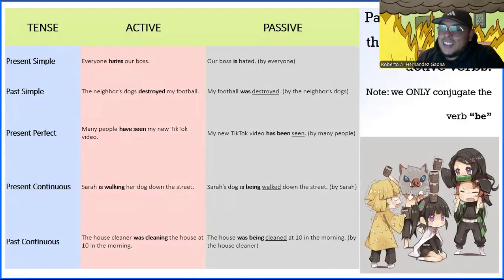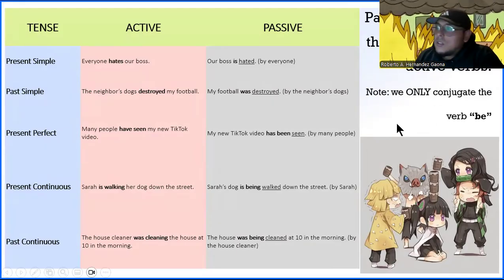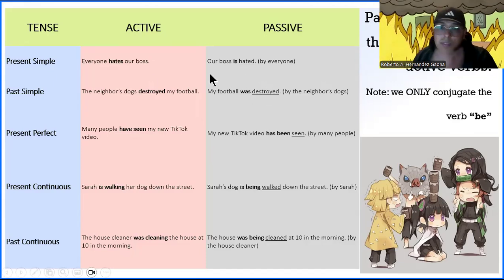But nonetheless, here they are, so you guys can see them. We want to notice the message that is over here, the note, right? So we're only conjugating the verb to be. And if you notice, the active and the passive are in the same text.